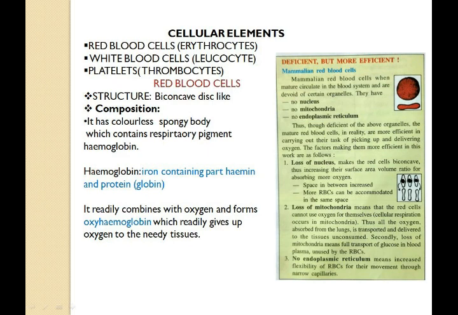We are generally suggested to never stay inside a small room where there is a burning furnace and no ventilation. That is because hemoglobin has more affinity, that means it loves carbon monoxide much more than oxygen. So if it gets a choice between carbon monoxide and oxygen, it is obviously going to choose carbon monoxide.